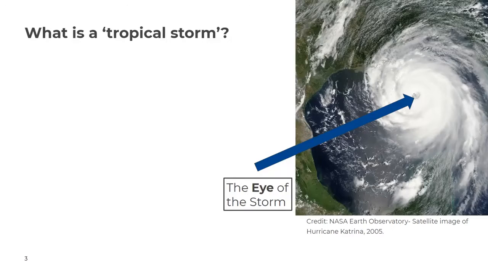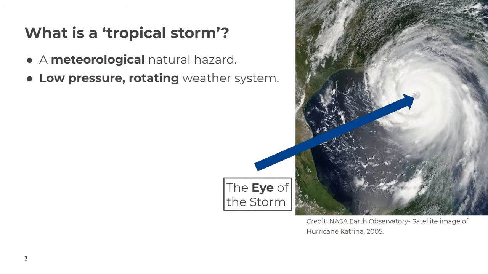So before we study the distribution of tropical storms, let's think really carefully about what we mean by a tropical storm. So what is a tropical storm? The first thing to note is that it is a meteorological natural hazard. That means it's linked to weather and climate. Because it's linked to climate, we also have to think about the impact that climate change may have on tropical storms in the future. A tropical storm is a low-pressure rotating weather system.